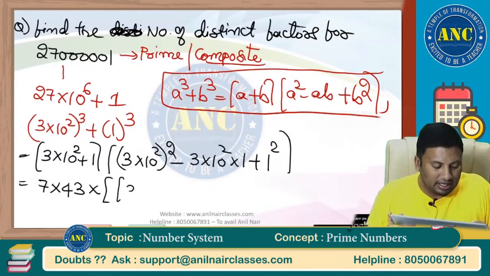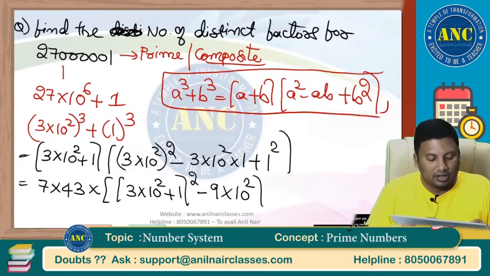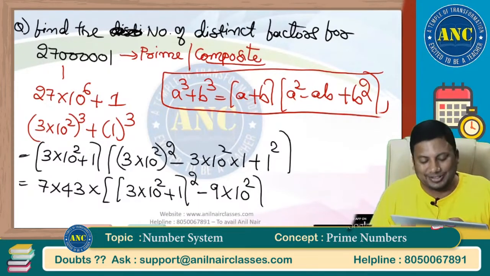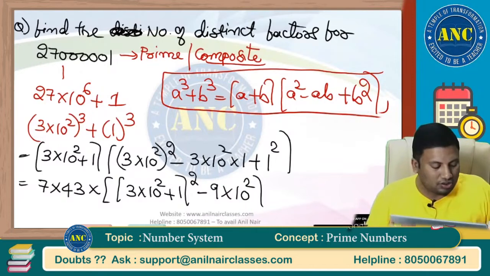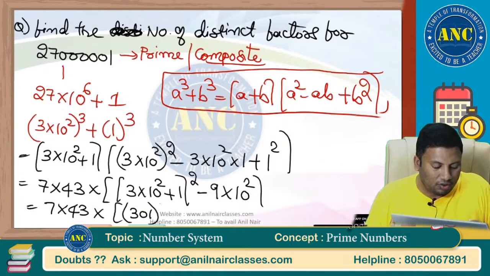This can be written as (3 into 10 square plus 1) whole square minus 9 into 10 square. Can I write like this? (3 into 10 square) whole square, 2 into 3 into 10 square is 6 into 10 square, minus 9 into 10 square, which is minus 3 into 10 square. These are nothing but 301 whole square.